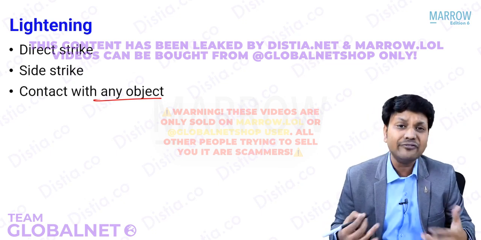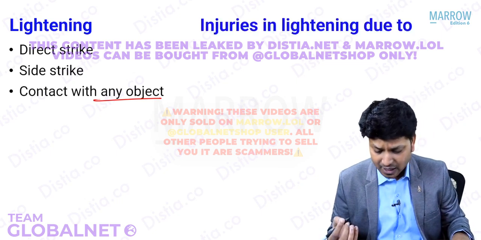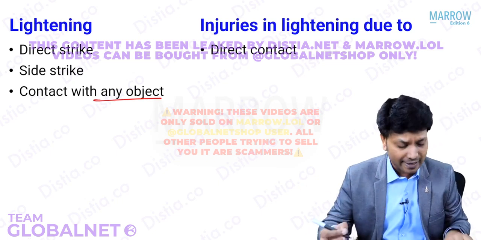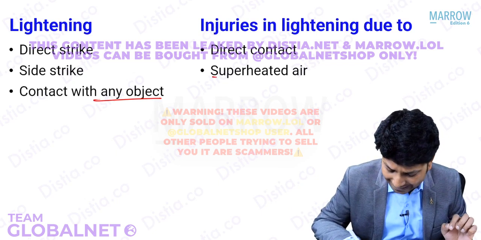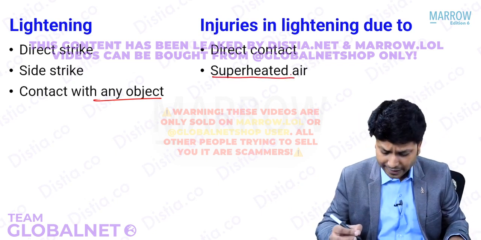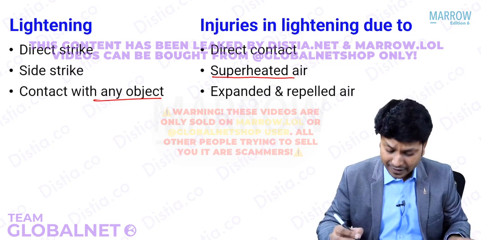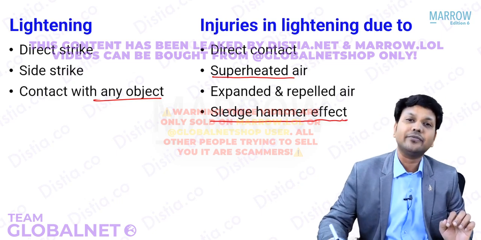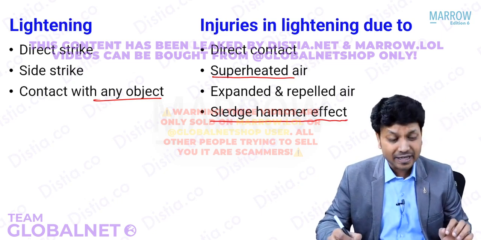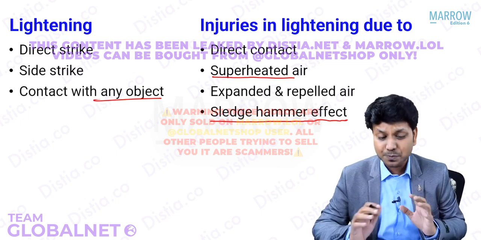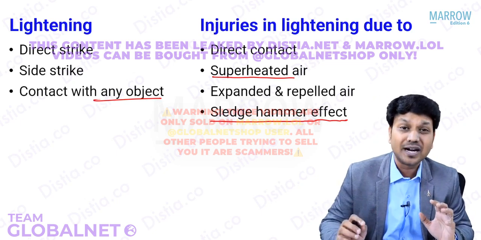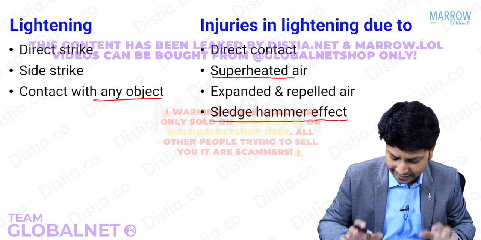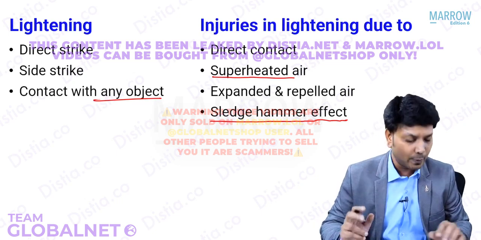But because of this, what are the effects? The injuries in lightning are basically due to direct contact. When it is directly hitting, the person can get injury, or it is due to superheated air that comes along with the lightning strike, or the expanded and rippled air, or what is called the sledgehammer effect. Sledgehammer effect is basically the blow of the compressed air that is pushed before the current. All these things can cause damage and injuries to the victim.